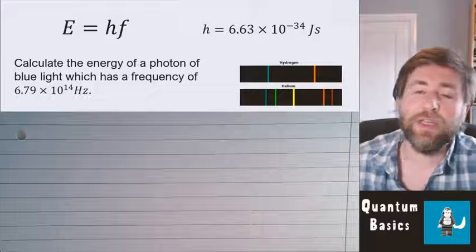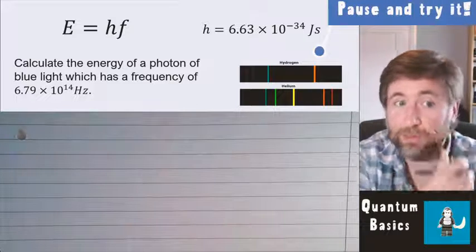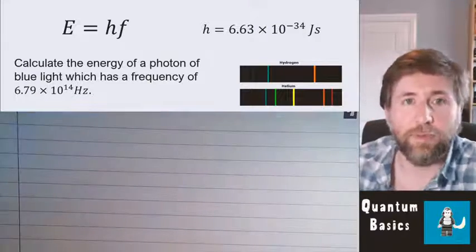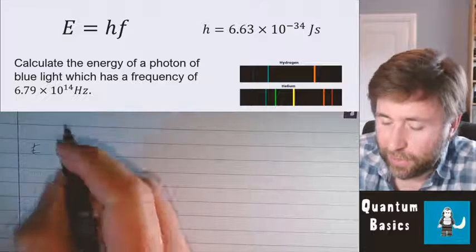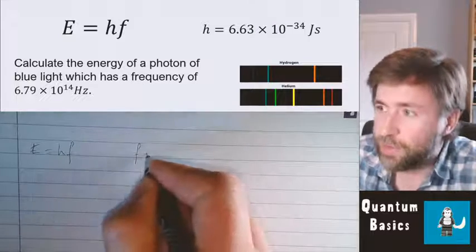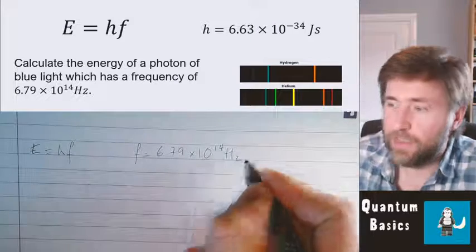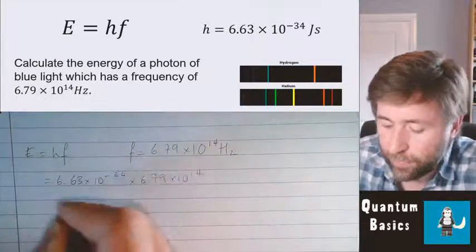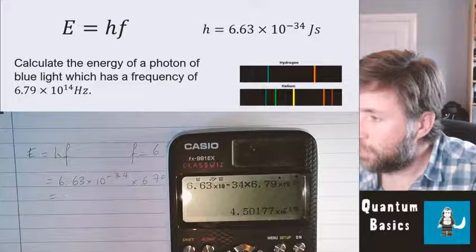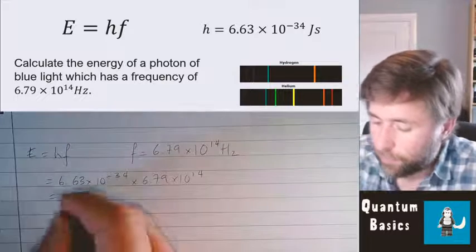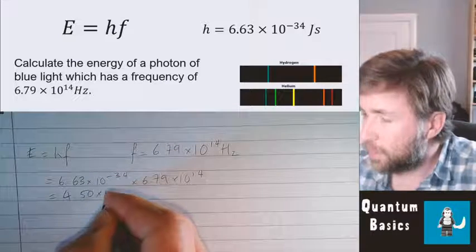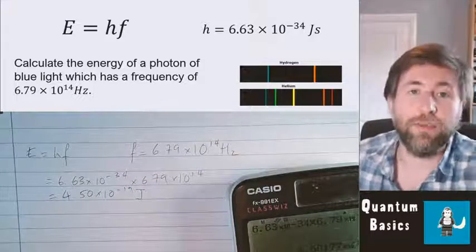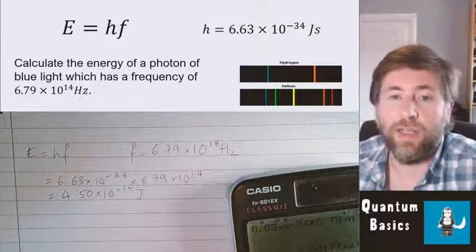Here's the first one then. Calculate the energy of a photon of blue light, which has a frequency of 6.79 times 10 to the 14 hertz. So we start in the same way we do every single calculation. We just write out our equation, everything we know about the question, checking that that is indeed in SI units. Now substitute the values in. 4.50 times 10 to the minus 19 joules. So that is a really simple one. That might even just be for 1 mark in an A-level paper.